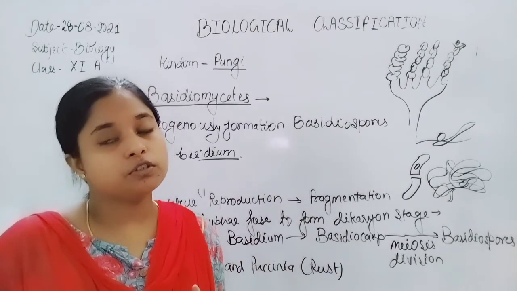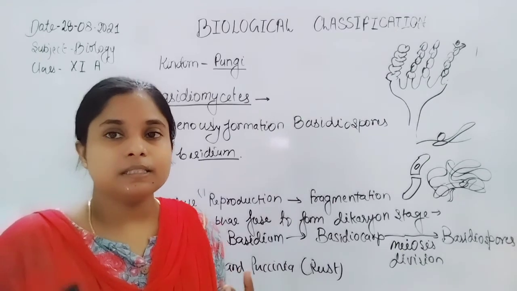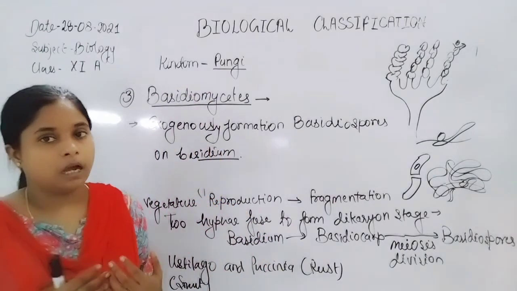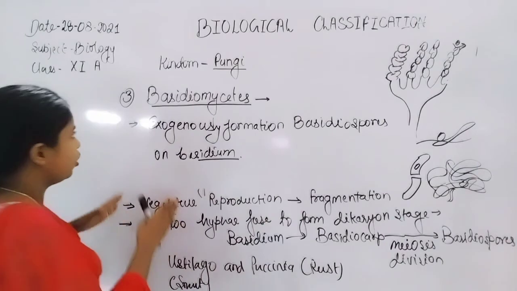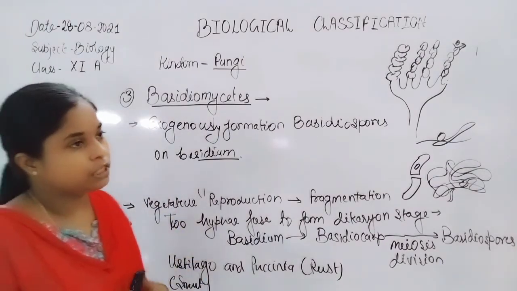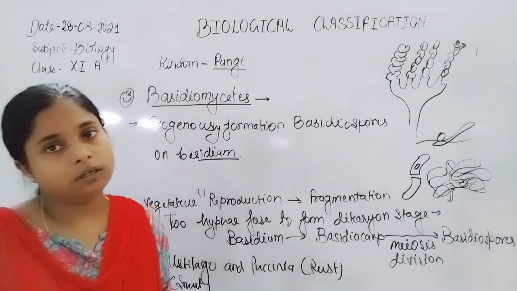Now here is the overall picture about the classes of fungi. In the next class we will discuss the deuteromycetes.